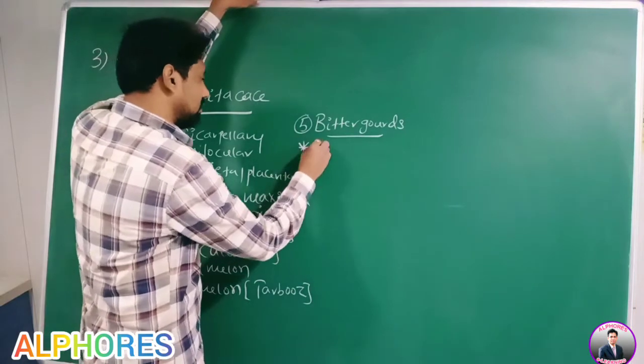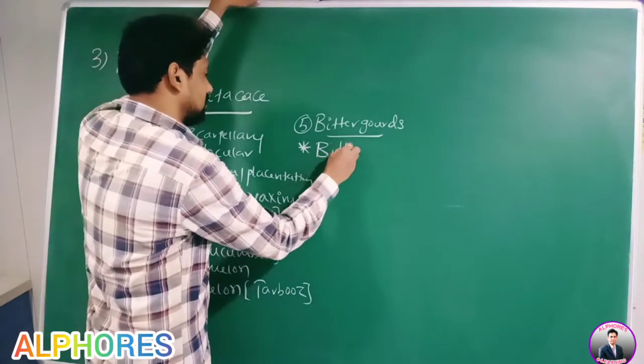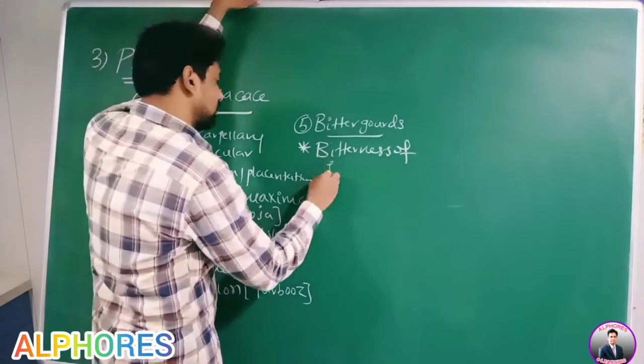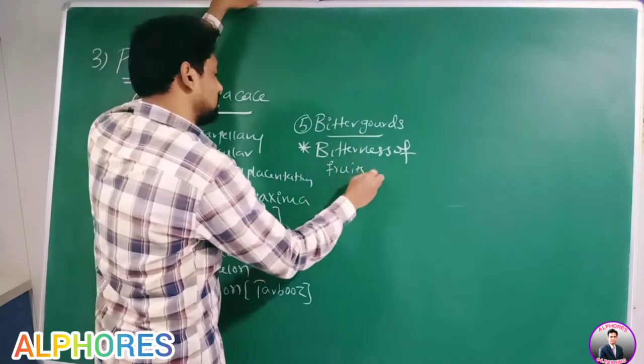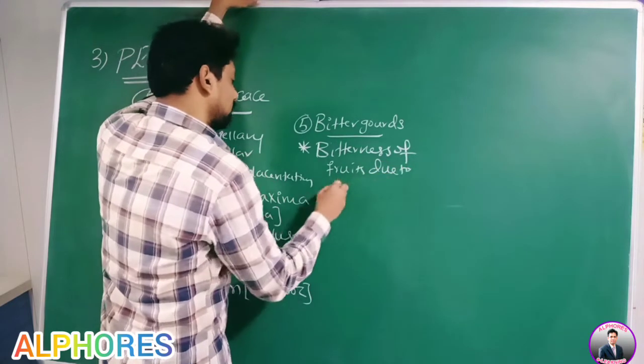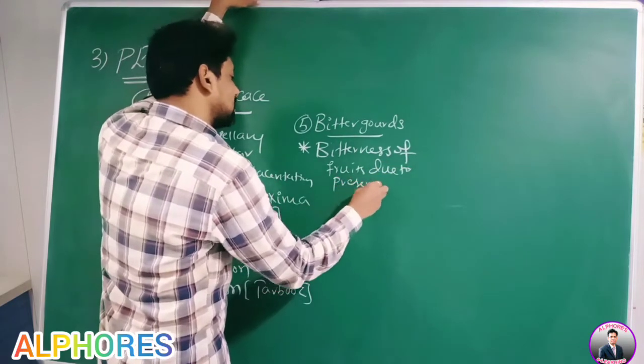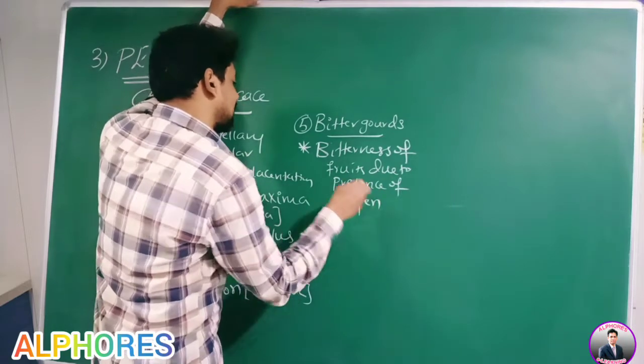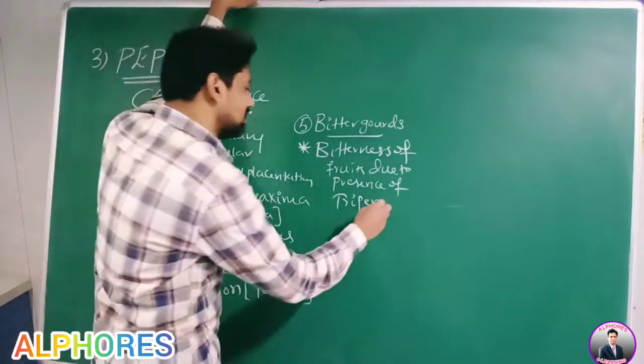Therefore, bitterness of fruits is due to the presence of triterpenes.